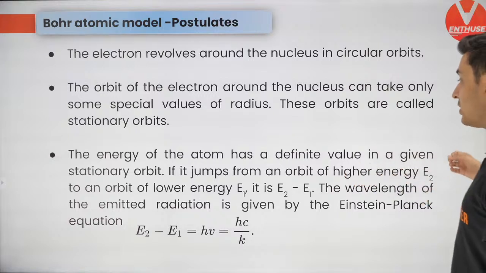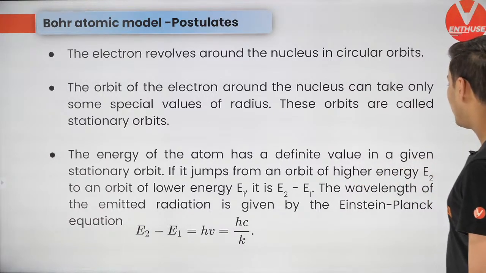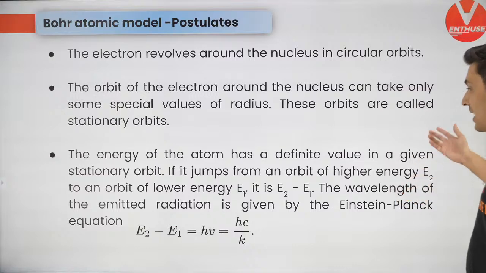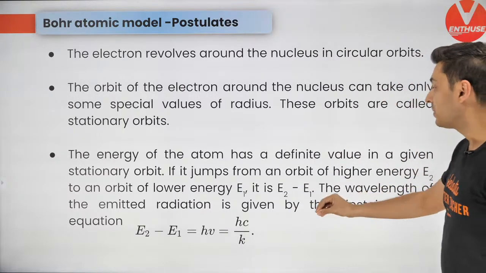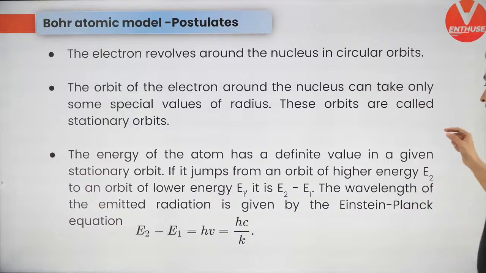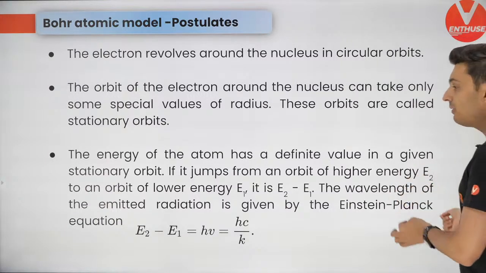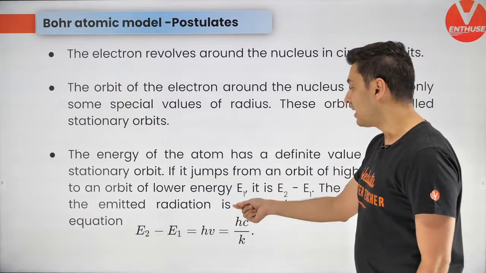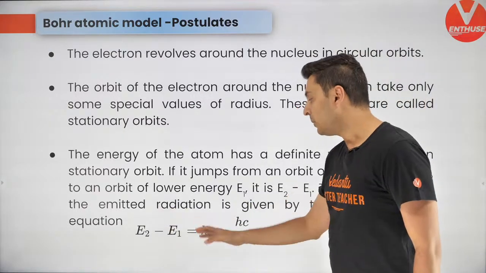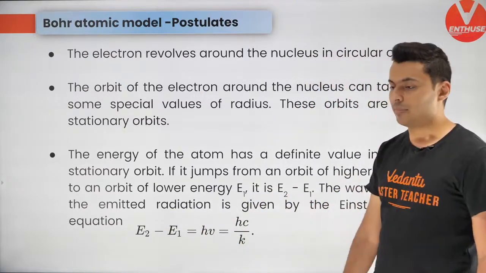Okay, so the energy of an atom has a definite value in a given stationary orbit. If it jumps from a higher to a lower orbit, then for the difference of energy between those two orbits, E2 minus E1, a wavelength of light is emitted, given by the Einstein-Planck equation. E2 minus E1 is equal to hc by lambda.